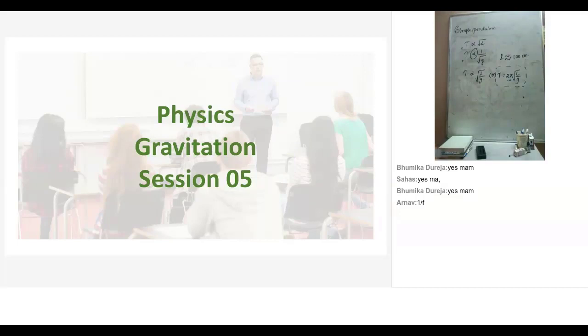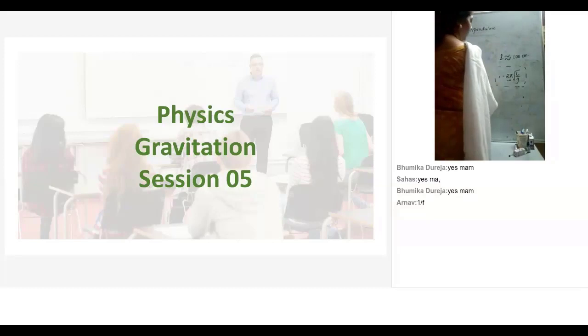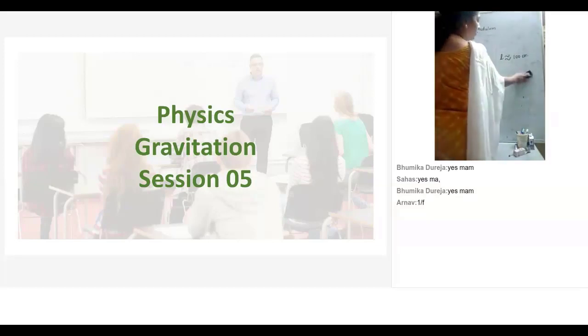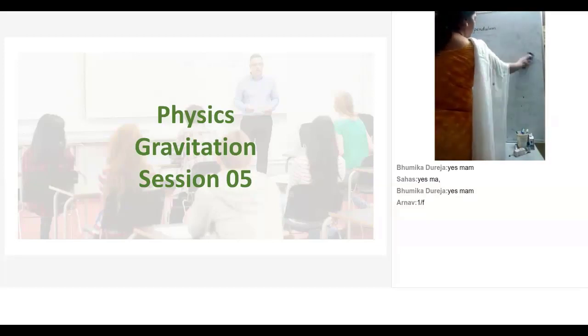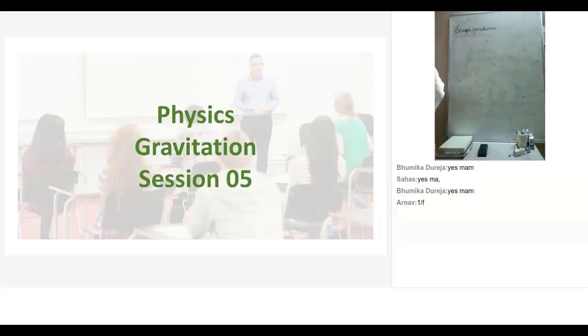If you plot a graph between L and T, which is length of the pendulum and time period of the pendulum, as I already told you, T is proportional to square root of effective length.